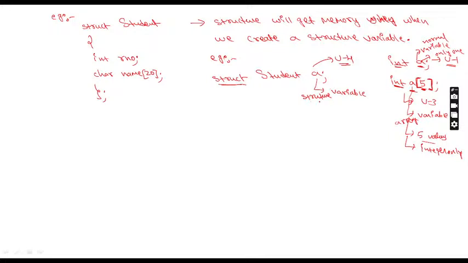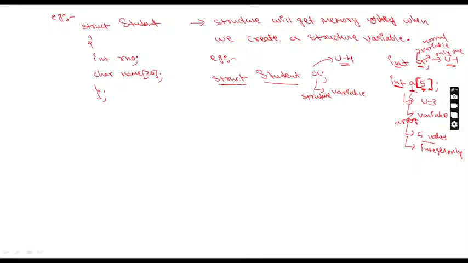Now you said here A is a structure variable. If someone asks specifically which structure variable, you have to say student structure variable. That is the clarity you need to have. A is a variable of integer type, and here also A is a variable of integer type, but here A is a variable of student type. What is student? Student is nothing but a structure.